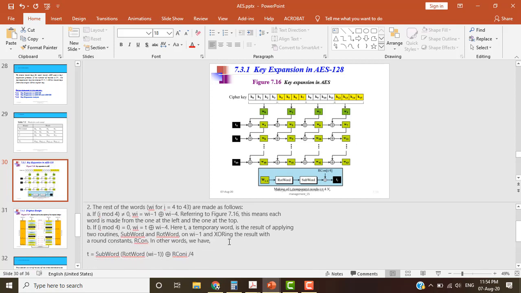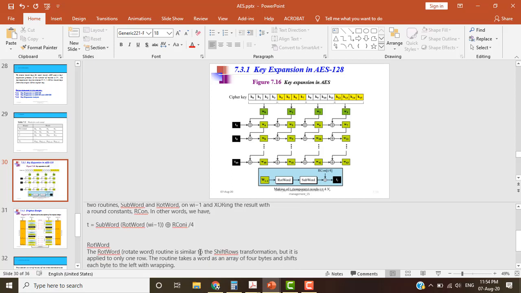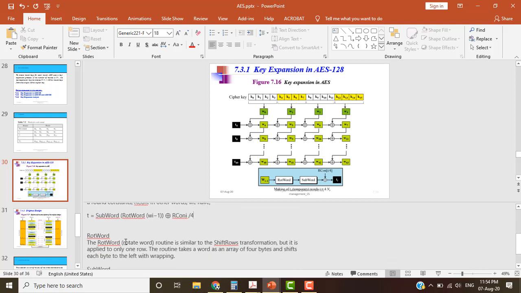And what is T? It is SubWord of RotWord of Wi minus 1 XORed with Rcon(i/4). I know it sounds crazy, but what is RotWord? It is nothing but the shift rows transformation, but here we have one row only, so it is applied only to one row. That is RotWord, which stands for rotate word.